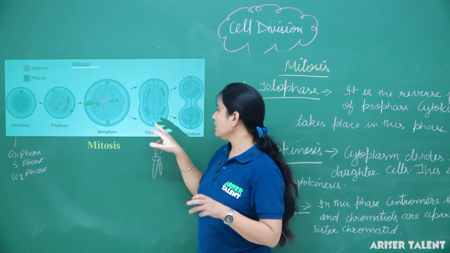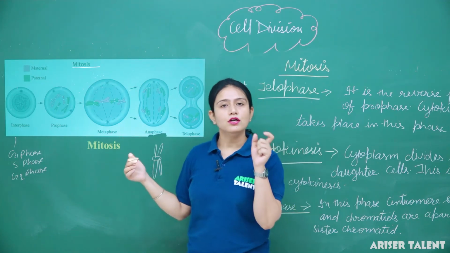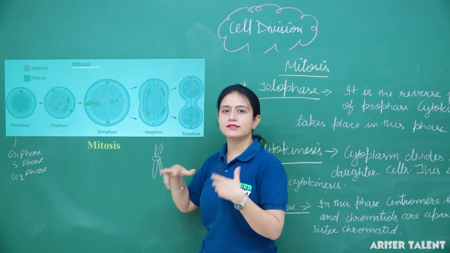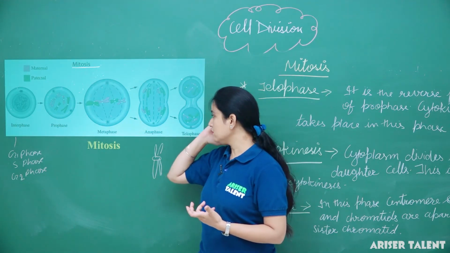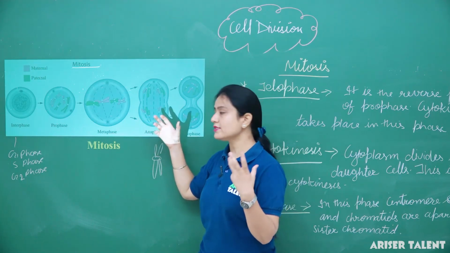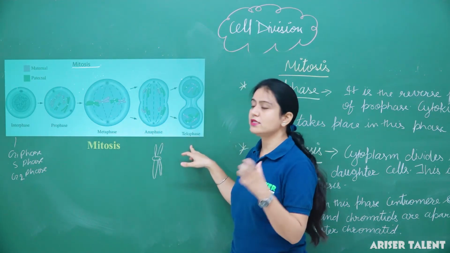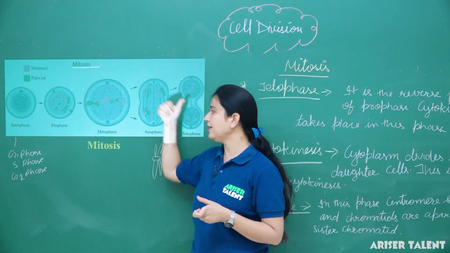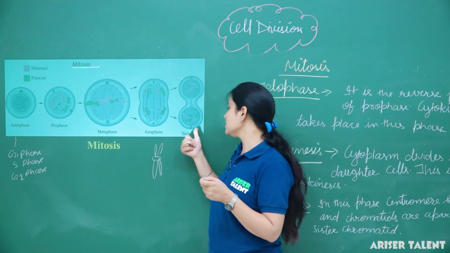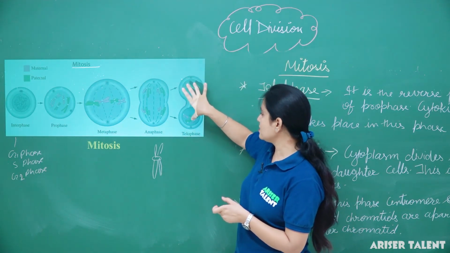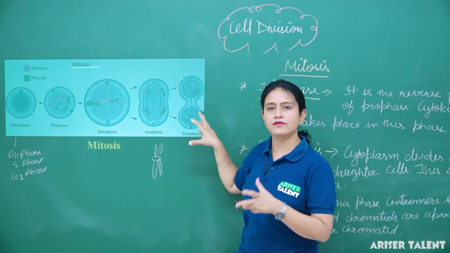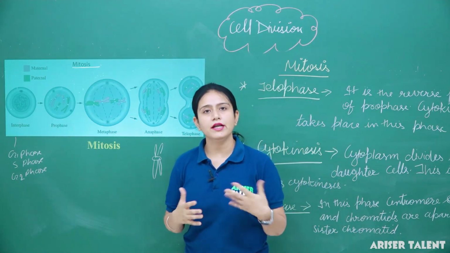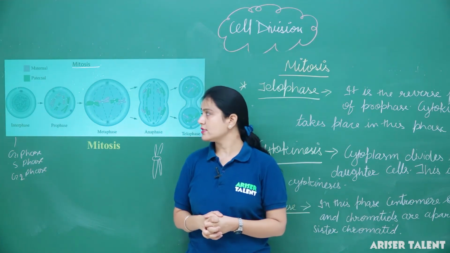Clear? Then comes the anaphase. Generally it is the shortest phase of mitosis, and the centromere separates and then the sister chromatids get apart from each other. The last one is the telophase, and this is the last phase. Generally the parent cell divides into two daughter cells, in which the cytoplasm divides into both daughter cells. Clear? So this was all about mitosis. In our next lecture, we will talk about meiosis. Thank you.